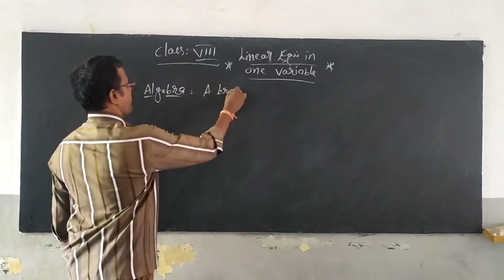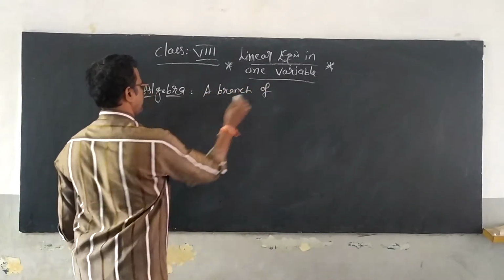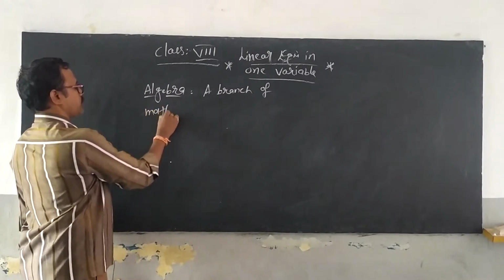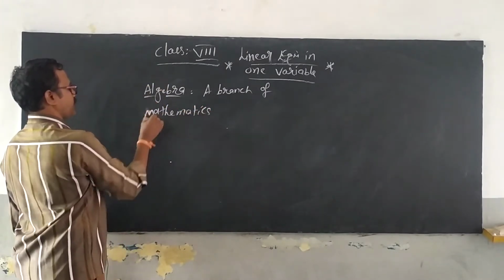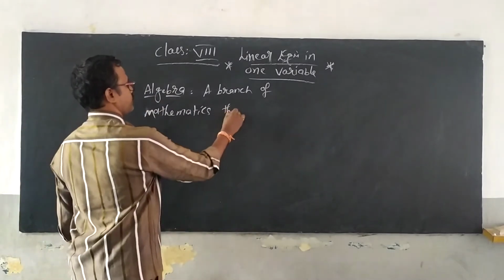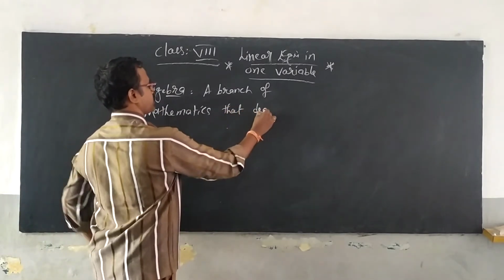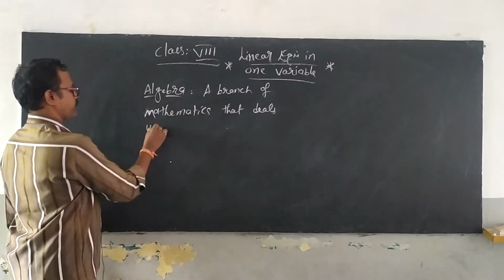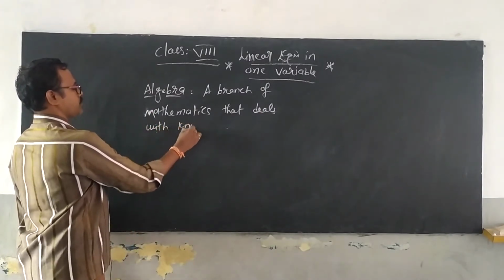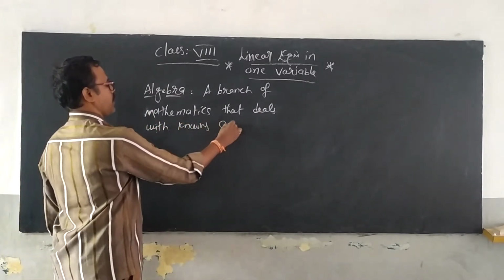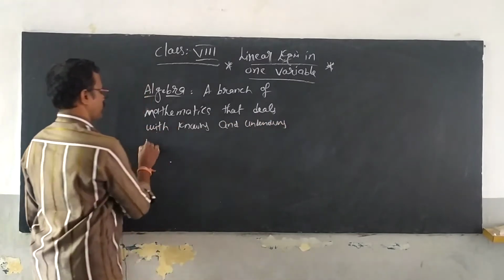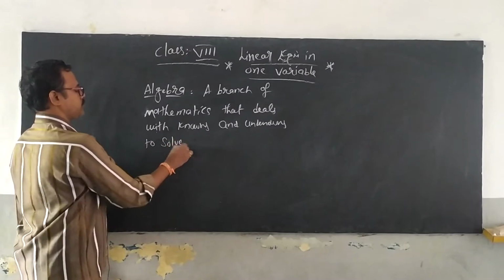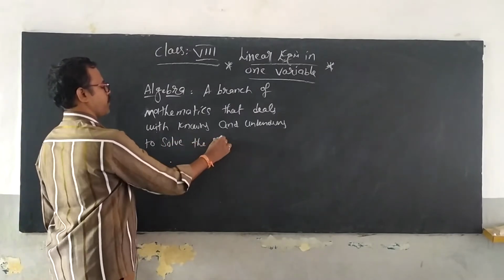a branch of mathematics that deals with knowns and unknowns to solve the given problems.